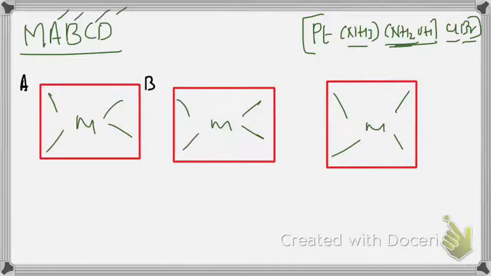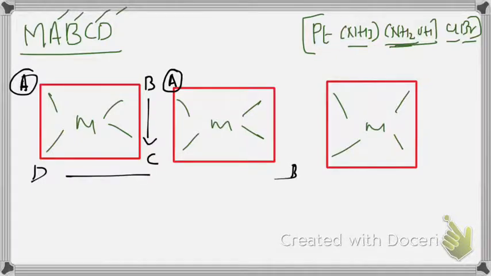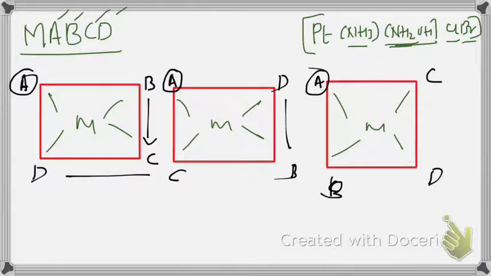A, B, C, D. In a structure, you have to keep A in the same position, but B, C and D are rotated through 90 degrees. Then B comes to this position, C comes to this position, and D comes here. In the third, A is also there. Again rotate: D here, B here, C here. When it is rotated again, we get the first structure. So here we have 4 structures.